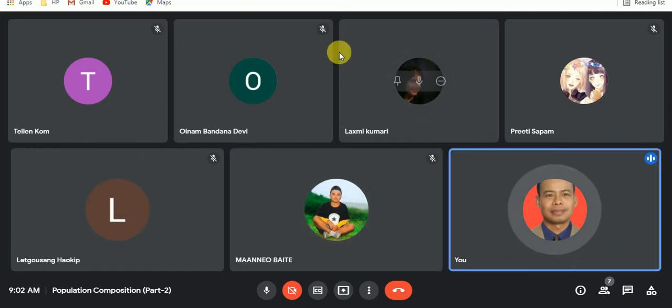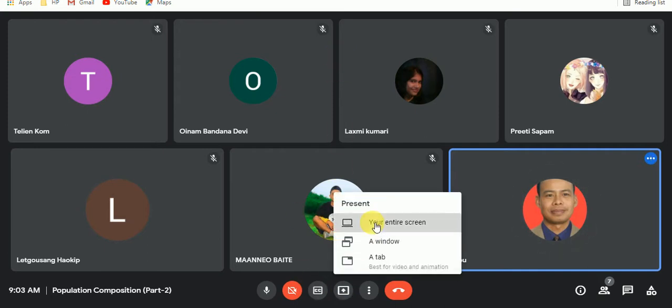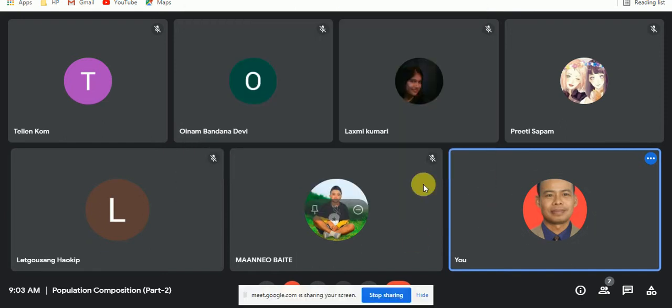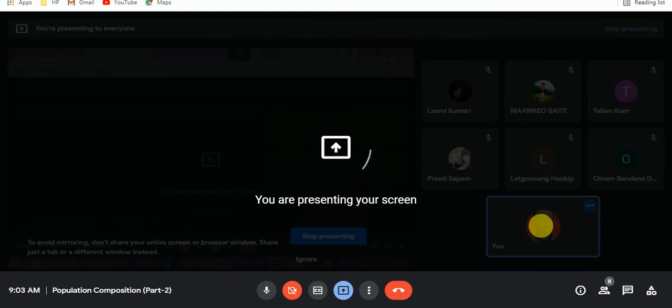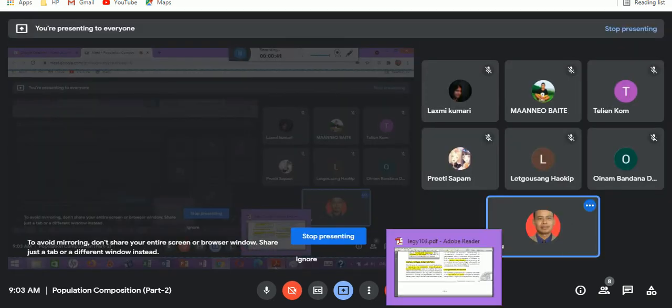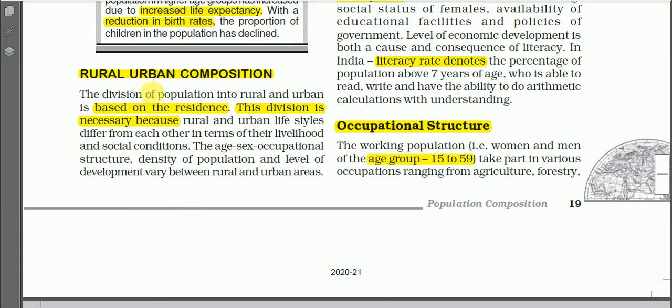Today, we shall learn about rural-urban population composition. Remember, we have been learning Chapter 3 of Fundamentals of Human Geography. Now, I shall share my screen. So, rural-urban composition, that is rural-urban population composition.